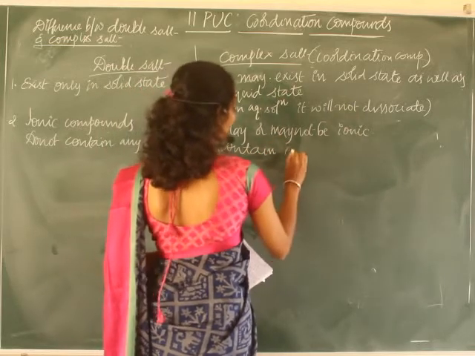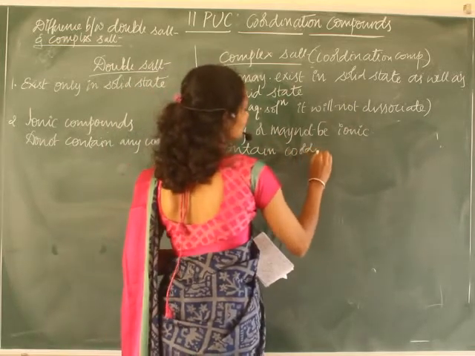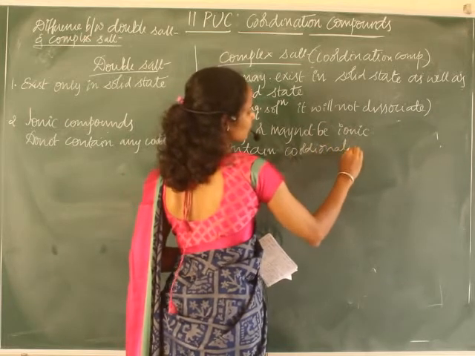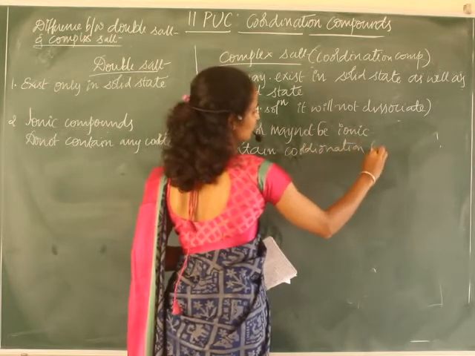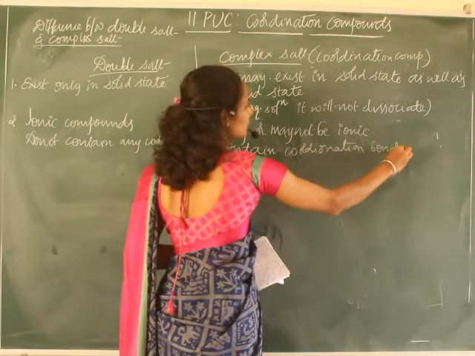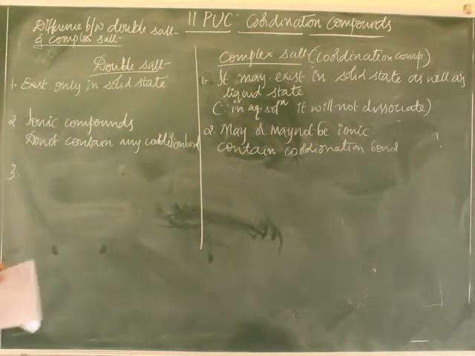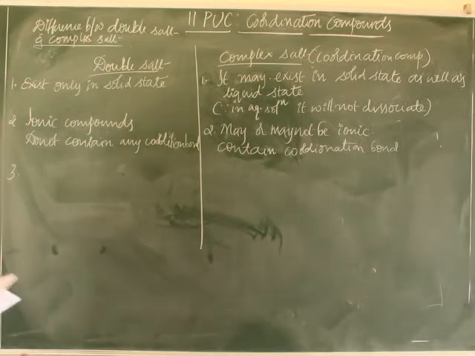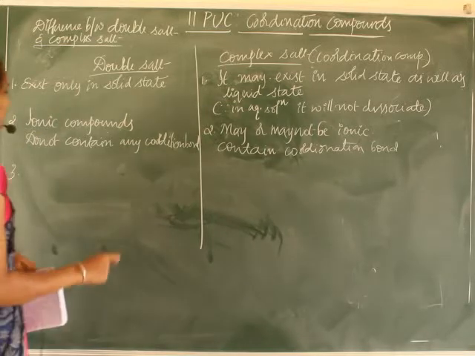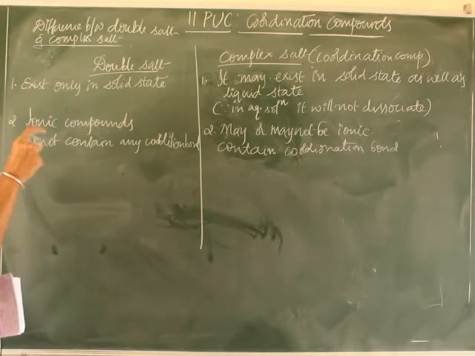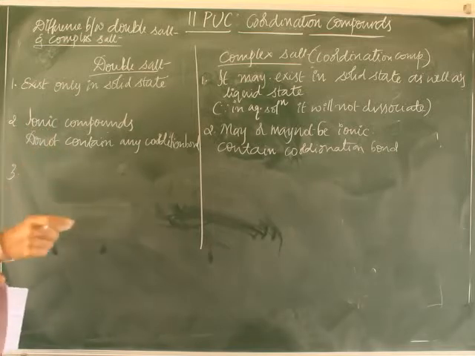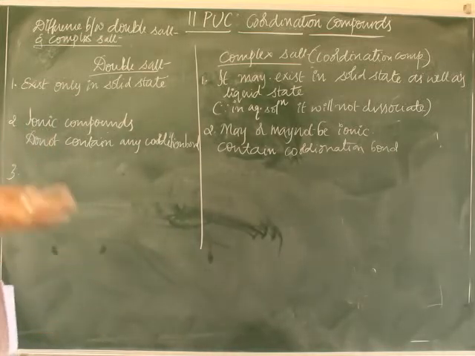The third difference is that a double salt on dissociation or ionization results in the formation of its constituent ions. What are constituent ions?